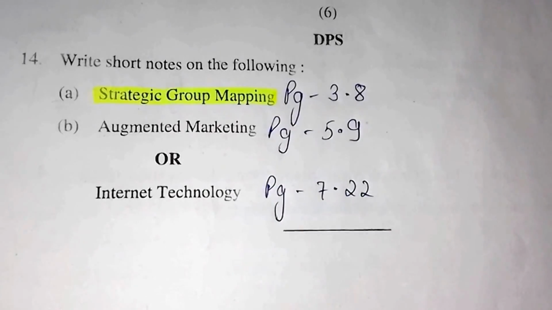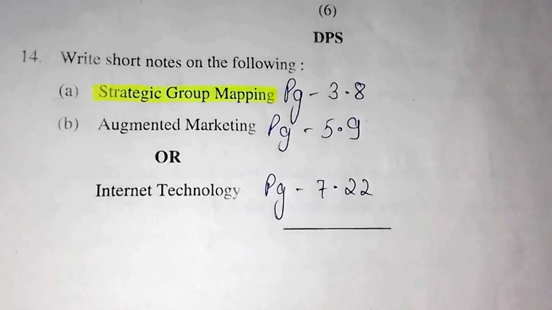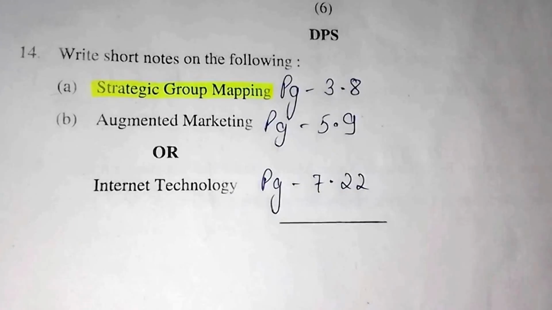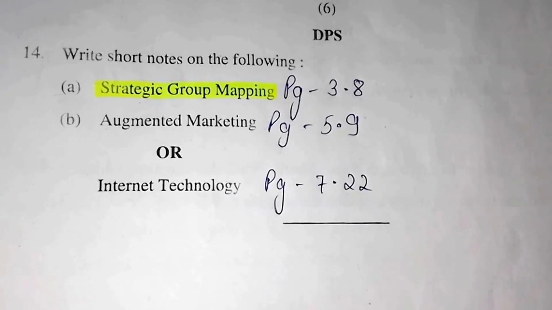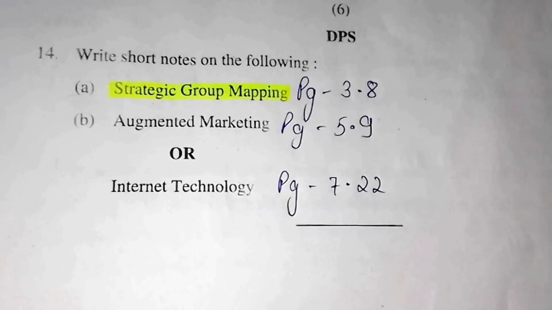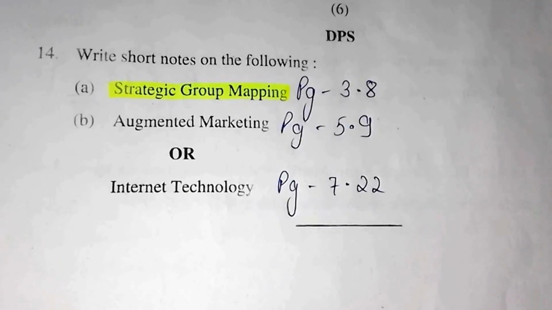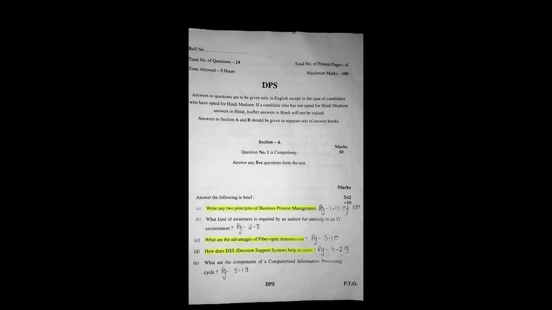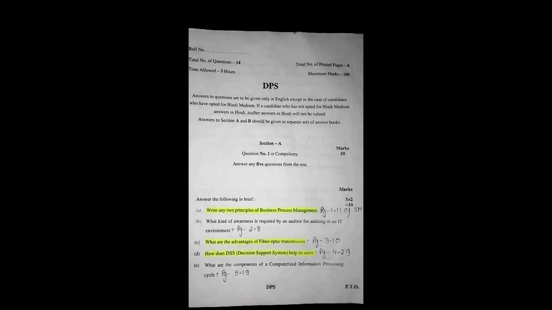Question 14 is, write short note on the following. Part A is strategic group mapping. Its answer can be found on page number 3.8. Part B is augmented marketing or internet technology. Augmented marketing can be found on page number 5.9. Internet technology can be found on page number 7.22. Those who do not have the question paper can take the screenshot. We are going to show you the question paper.